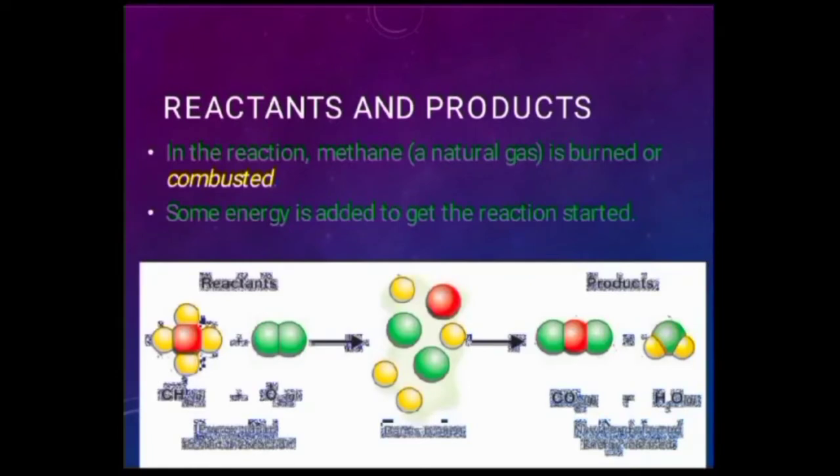Reactants and products. In the reaction, methane, a natural gas, is burned and combusted. Some energy is added to get the reaction started. These are the reactants, with energy added to start the reaction. And this second picture shows bonds being broken and new bonds forming, with energy released. And the products are forming and energy has been released.